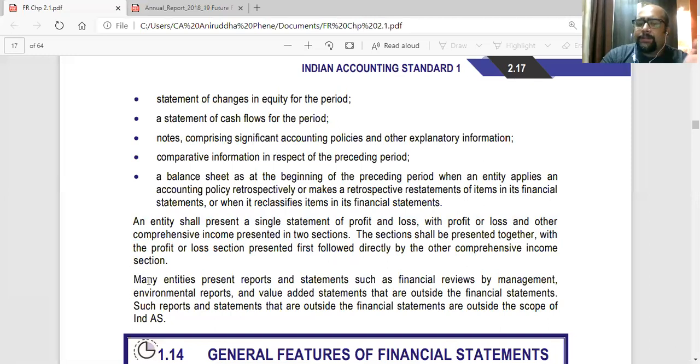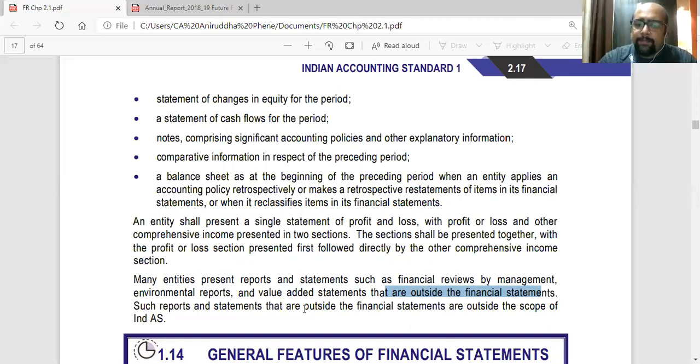Now, there are a few entities which add a lot of things along with the financial statements, but these are not part of financial statements. You cannot say they are financial statements, even if they are presented with the financial statements. For example, many entities present reports and statements such as financial reviews by management, environmental reports, value added statements. There is something called economic value added, market value added, all that are outside the financial statements. These are not covered. So you can present them, but those are not part of the statements. Statements are only these many: balance sheet, P&L, and all that.